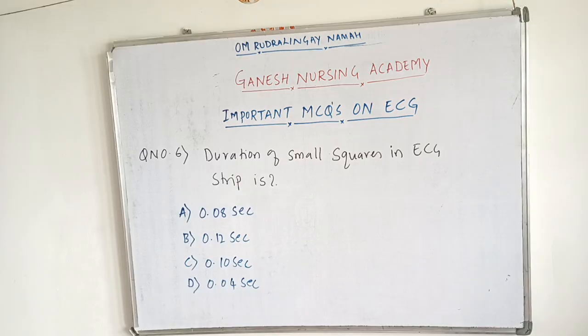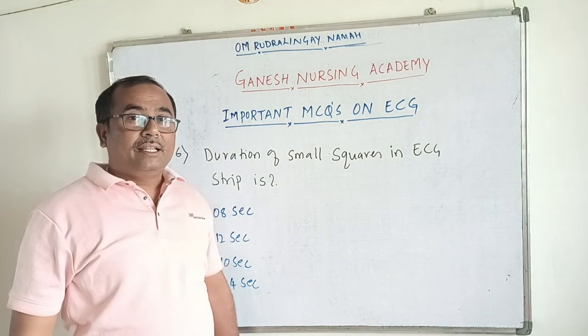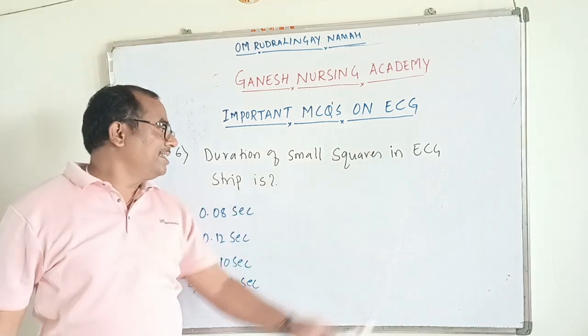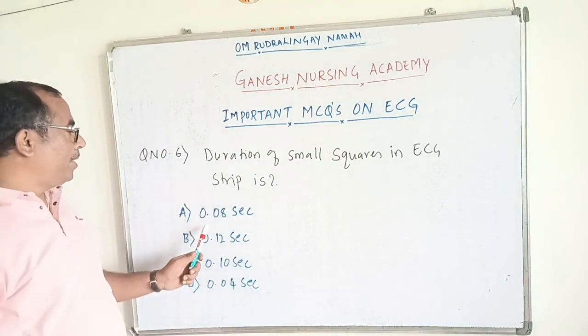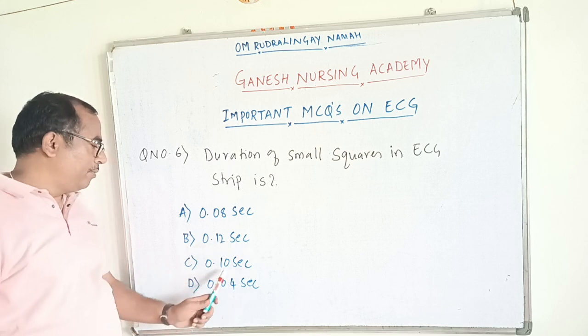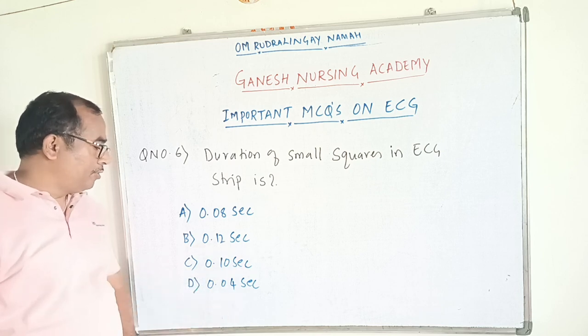Dear students, let's discuss the next questions. Question number 6. The duration of a small square in an ECG strip is: option A 0.08 second, option B 0.12 second, option C 0.10 second, option D 0.04 second.